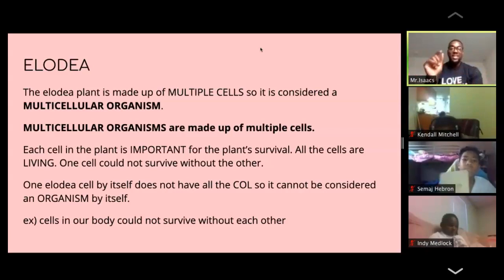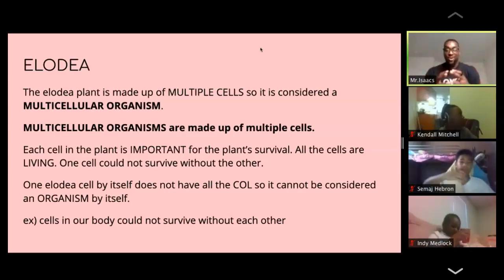If each one of us is an individual cell, we do not survive as a class unless we are all together. Individually, we are students or a teacher, but together we are a class, all right? So our class is like an Elodia or a multicellular organism, if we're all considered cells, I should say. Ms. Chen, was that good? All right, cool.